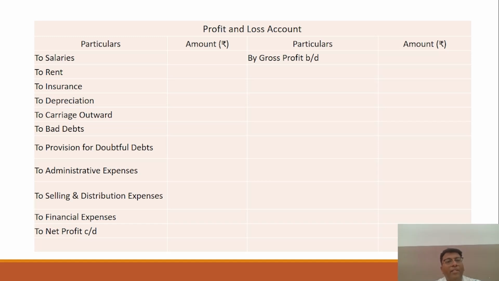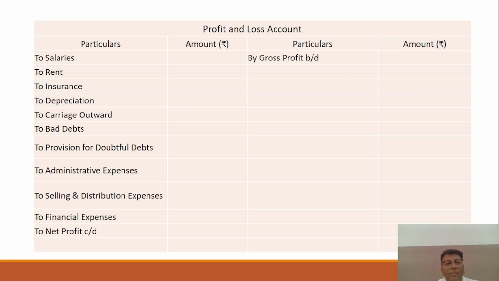Okay, so for example, salaries you are paying to your employees, and rent, if you are paying rent for any building or any space, you have to mention it. Insurance and depreciation. Depreciation is not an expense, it is a loss, and depreciation is charged on the fixed assets. Maybe a percentage is given to you in your question to charge the depreciation on assets. And carriage outward is again an indirect expense you have to mention here.